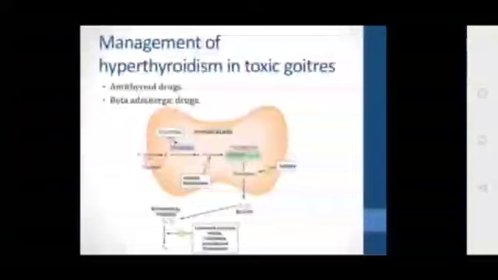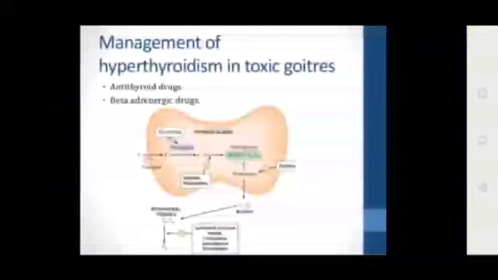Mainly it is by the antithyroid drugs. I shall tell you there are mainly these three treatments: one is antithyroid drugs, or radioactive iodine, or surgery. Obviously, in toxic goiters, when there is no subsiding of the symptoms with the antithyroid drugs or radioactive iodine, the patient will be subjected to surgery. And initial management is by the antithyroid drugs.